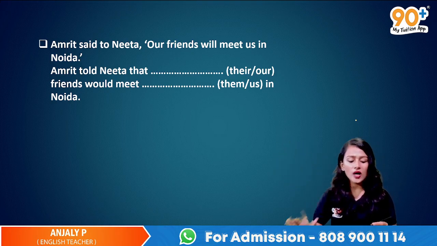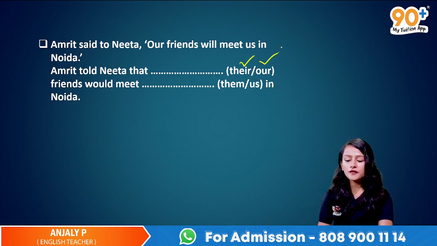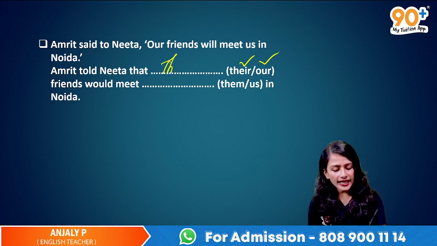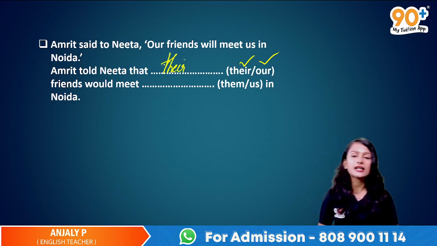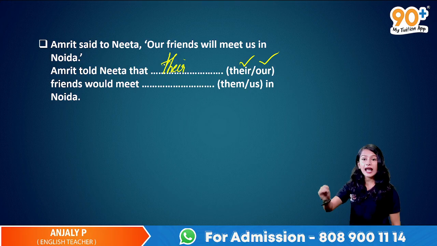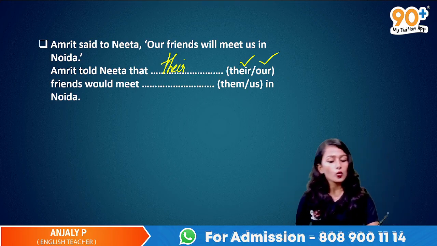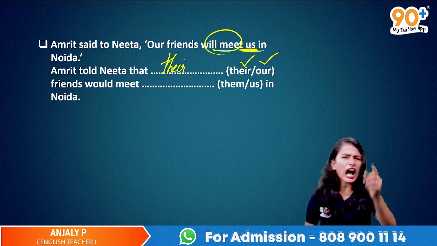So is it their or they? Of course it's their. Amrit told Neeta that their friends would meet us.